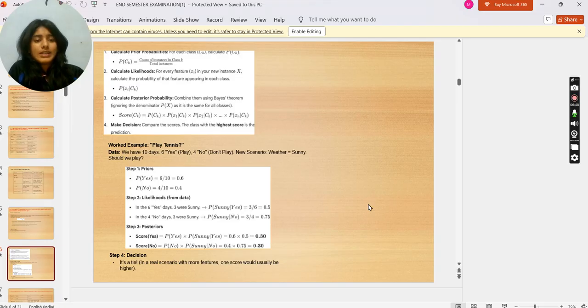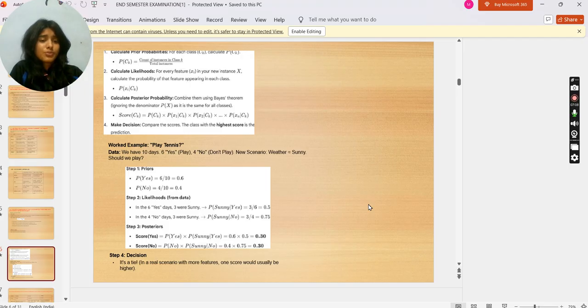Worked example: play tennis. Data: we have 10 days, 6 yes play, 4 no don't play. New scenario: weather is sunny, should we play? So priors: P(yes) is equal to 6 by 10 which is 0.6 and P(no) is equal to 4 by 10 which is 0.4.